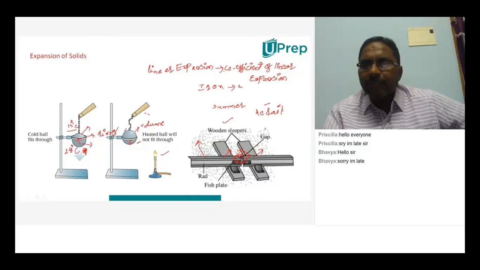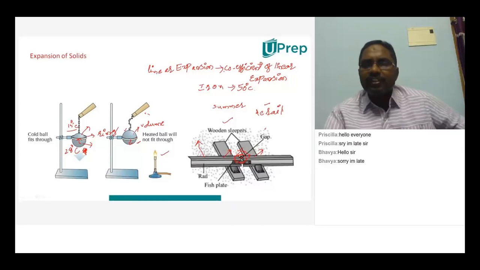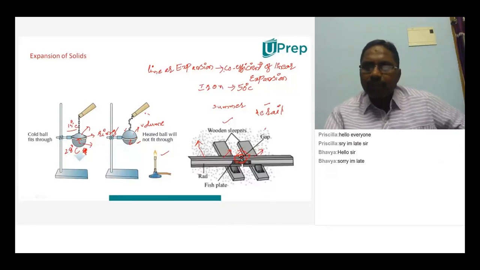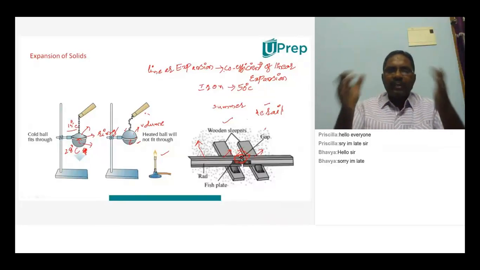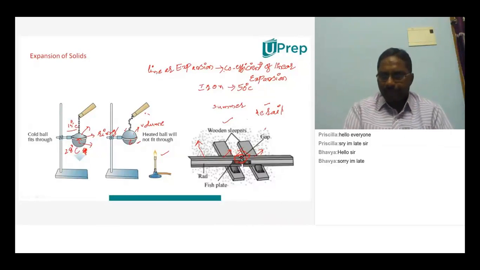Let us say maximum temperature in the summer is 50 degrees Celsius. So up to 50 degrees Celsius, how much expansion of this particular rod may take place, that can be estimated. And after estimating that only, we will leave gap between two rods of a track, railway track.